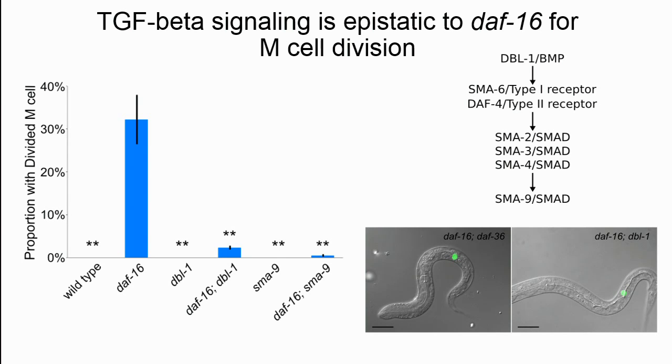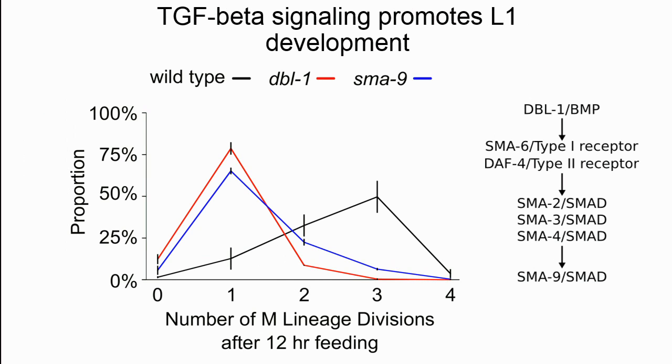To conclude these experiments, we then decided that this looks like daf-16 normally inhibits TGF-beta and steroid hormone signaling to promote L1 arrest, and that this inhibition is physiologically relevant. Because TGF-beta and steroid hormone signaling are required then for daf-16's inappropriate development, we hypothesized that normally these pathways promote L1 development. So to assess this hypothesis, we took synchronized L1s and allowed them to develop on food for 12 hours and then scored how many times that M cell had divided.